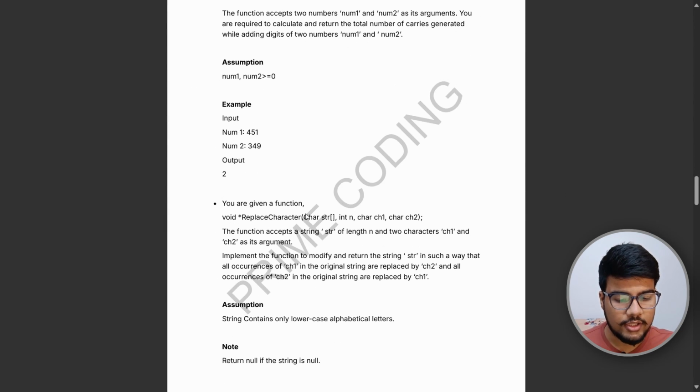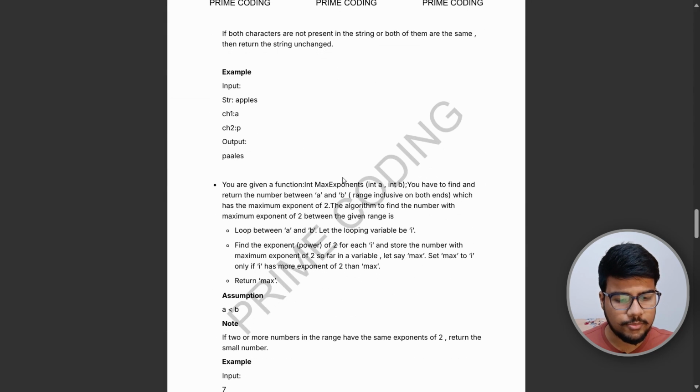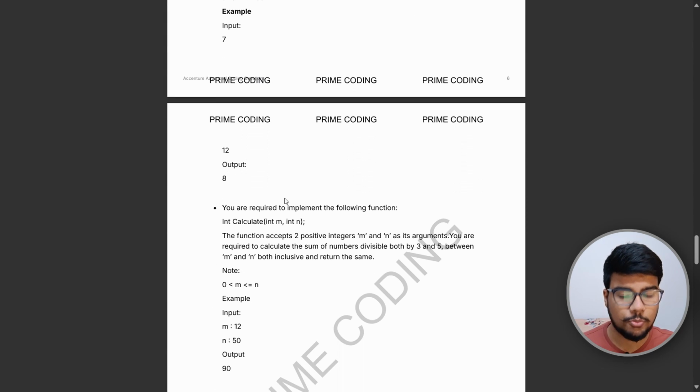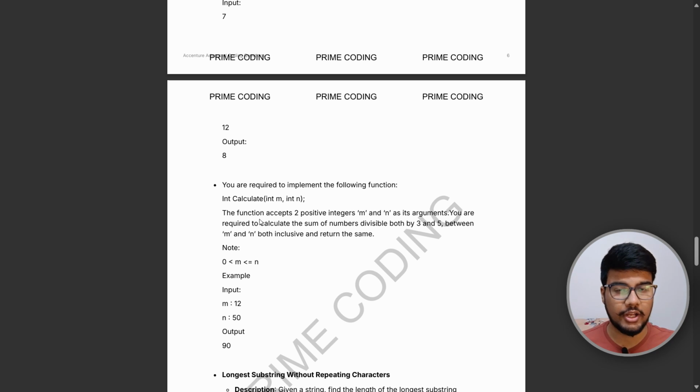If you go down a bit, you will find a number of pattern questions also. Pattern, not that star printing. It is an interview question, not an OA question. So basically, in this sheet, interview questions are also included.